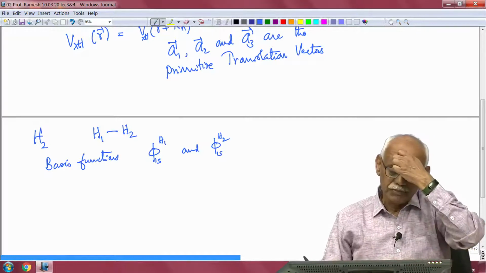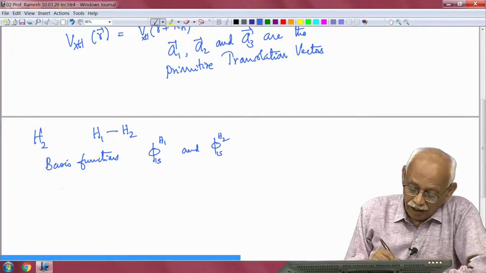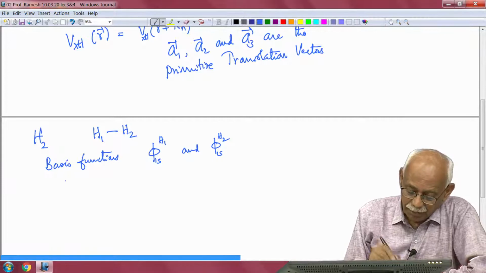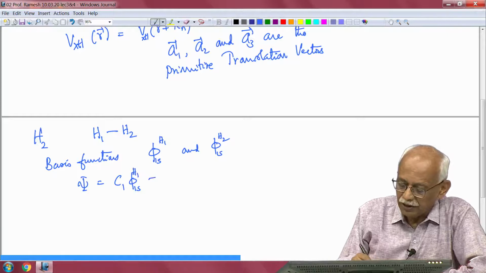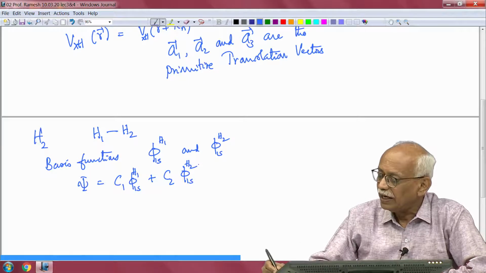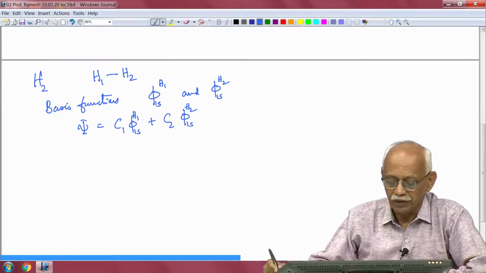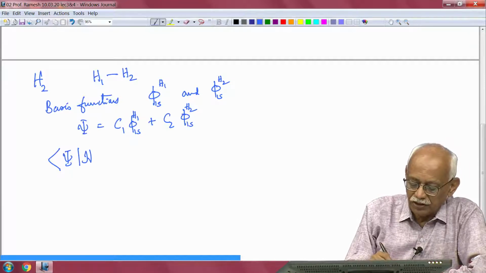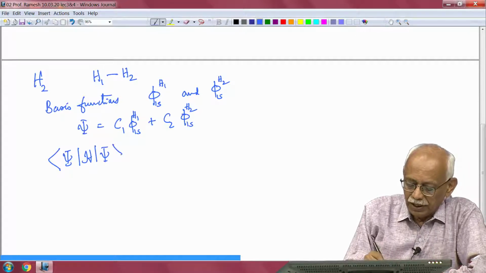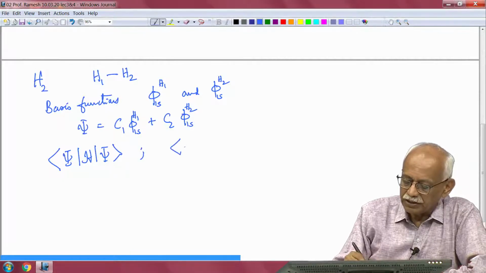So, using this, what I want to do is find the eigenstates of the Hamiltonian by minimizing the energy expectation value. My trial wave function is going to be psi equal to C1 phi 1s H1 plus C2 phi 1s H2, and now what I will do is calculate the quantities psi H psi and psi psi.